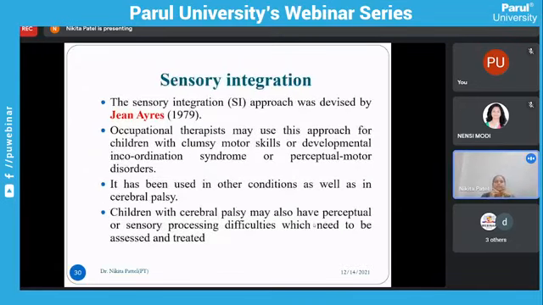Next is the sensory integration approach. The sensory integration approach was devised by Jean Ayres in 1979. Occupational therapists may use this approach for children with clumsy motor skills, developmental incoordination syndrome, or perceptual motor disorders. It has been used in other conditions as well as in CP. Children with CP may also have perceptual or sensory processing difficulties which need to be assessed, and you can treat.